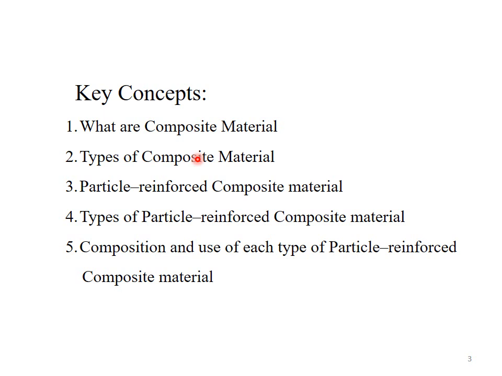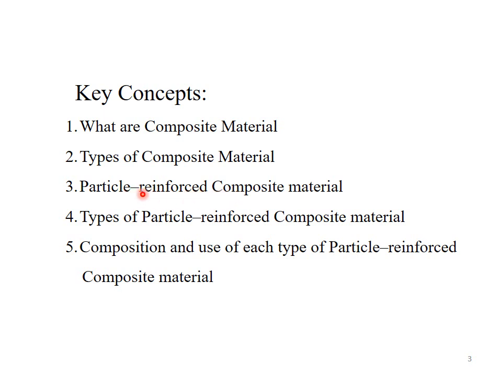Remember, there are two systems to classify the composite material. The first system of classification is based on the type of matrix, and the second system of classification is based on the type of reinforcing phase.